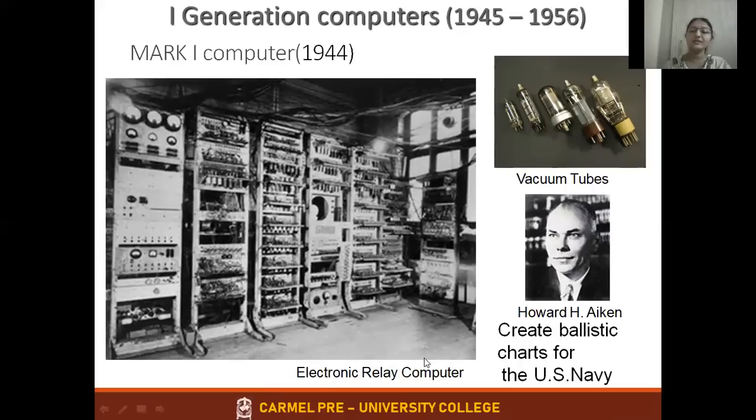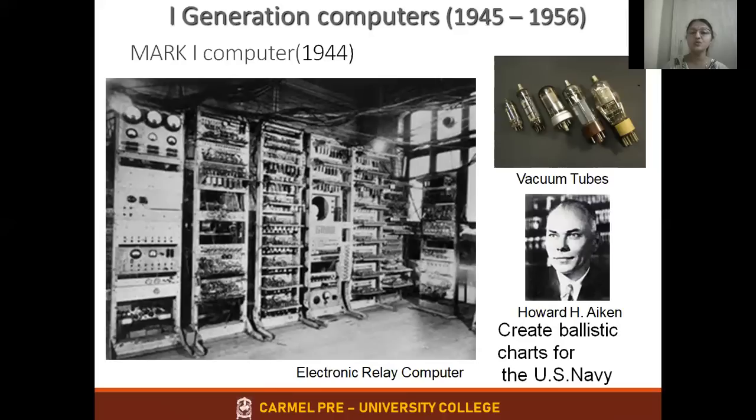It is an electronic relay computer, which was invented by Howard Aiken. Howard Aiken invented the Mark I computer, which was mainly used for creating ballistic charts for the US Navy. It was a special purpose computer.